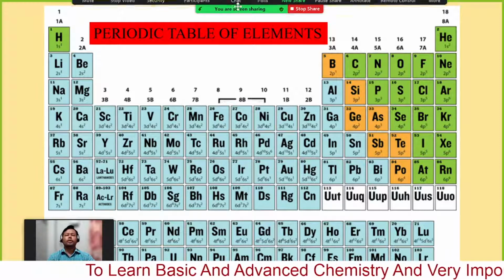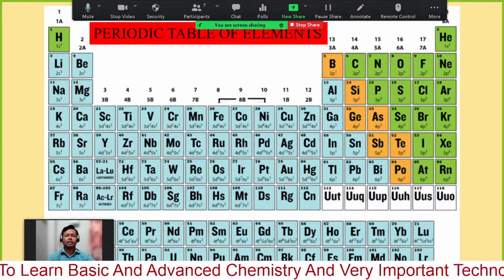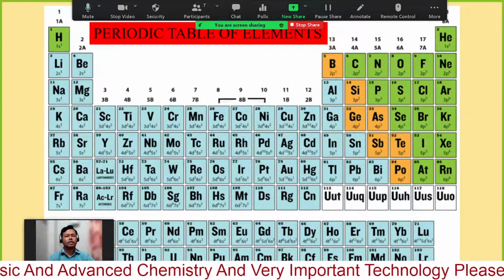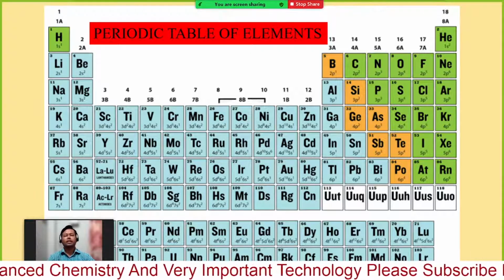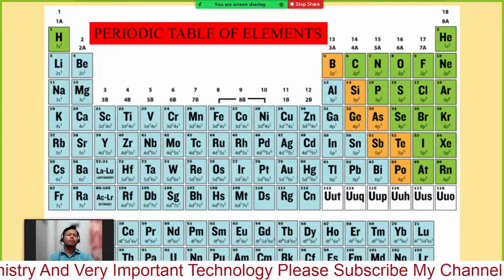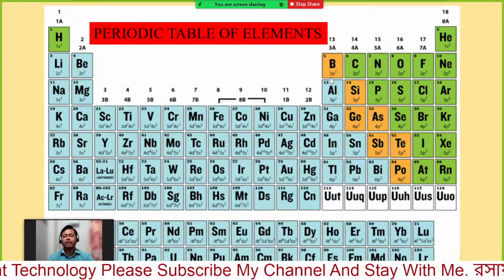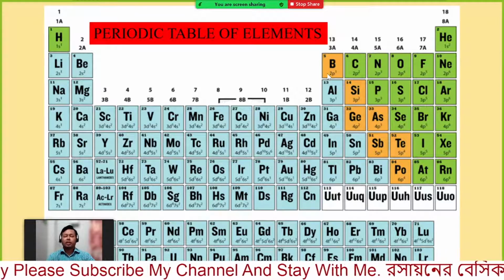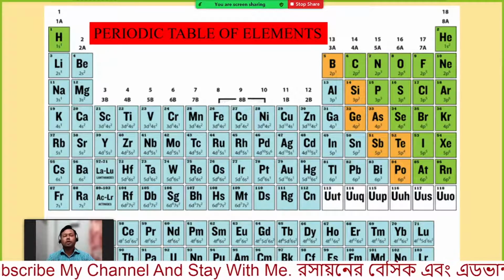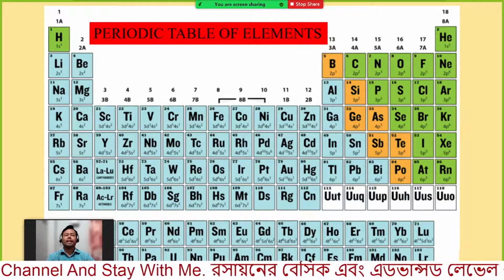So we are going to repeat some periodic properties, and then we have one special chapter, the third chapter, classification of elements, and we will learn some specific elements based on our interest, because you have to use a lot of semiconducting materials.